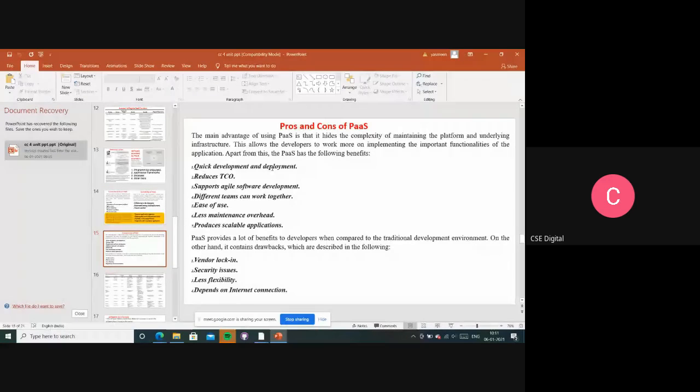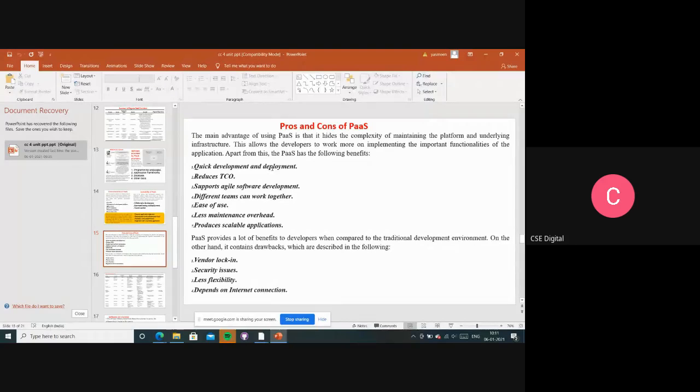And next, less maintenance overhead. Here, we have to deploy the code, do the testing, output, everything. Who is going to be maintaining and controlling? Here, these service providers, everything is their headache. We are not going to be bothered about that.